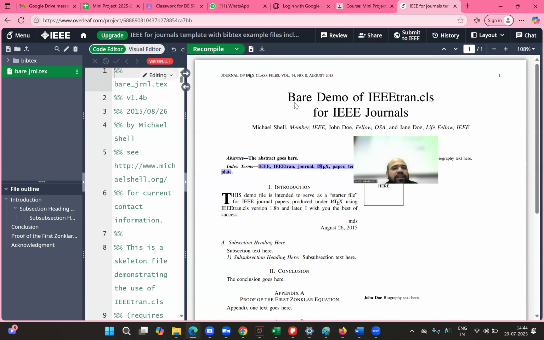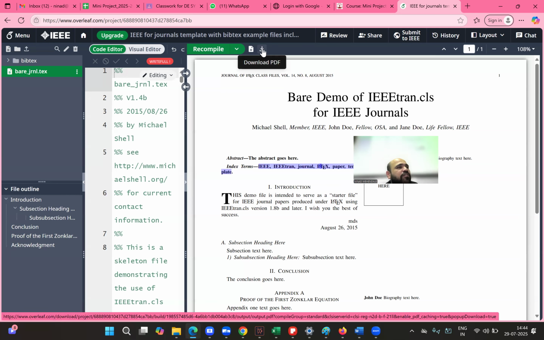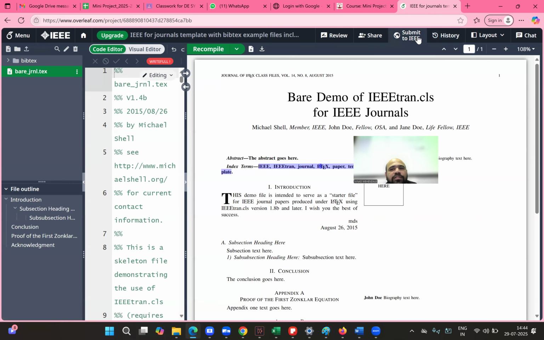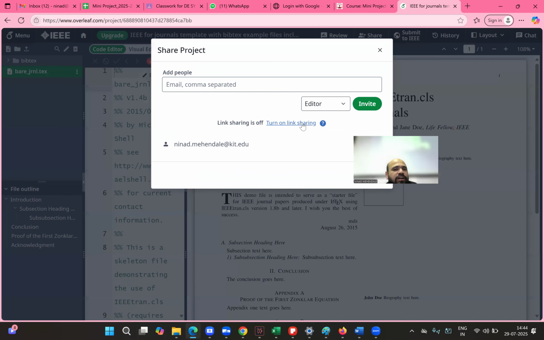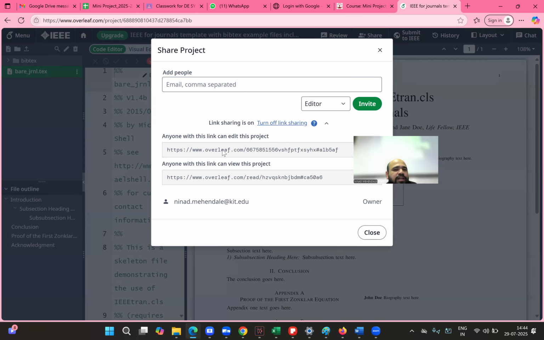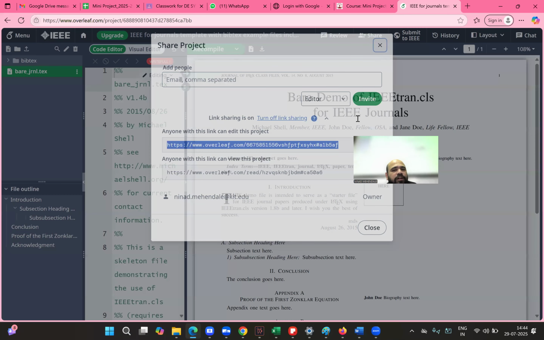So this is the PDF that you need to download and submit for the next assignment. So all your next assignments from this day onwards will be only the PDF that you built on your LaTeX, and you have to submit this paper with your guide. So you have to click on this share, turn on the link sharing, and you have to send this particular link. Okay, this is the editing link that you have to share with your guide. So only a two author paper we will prefer.